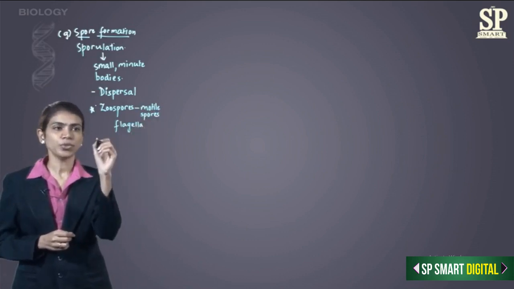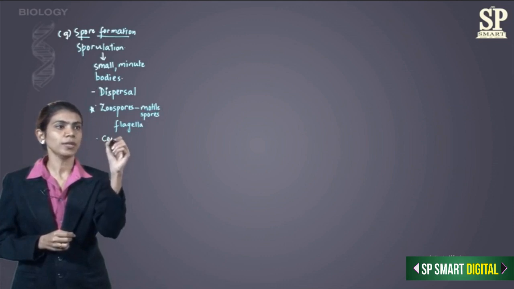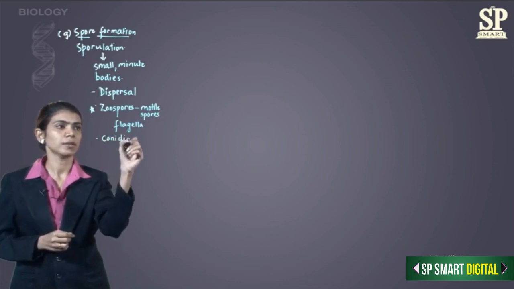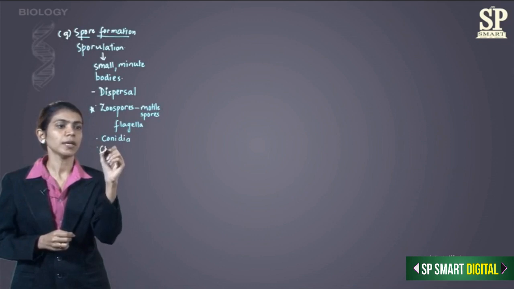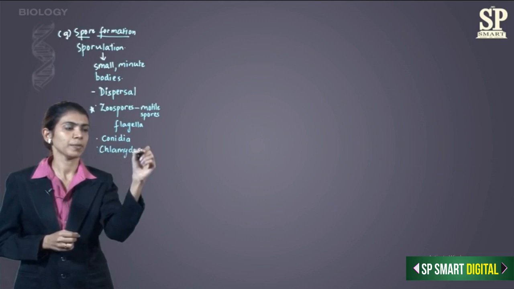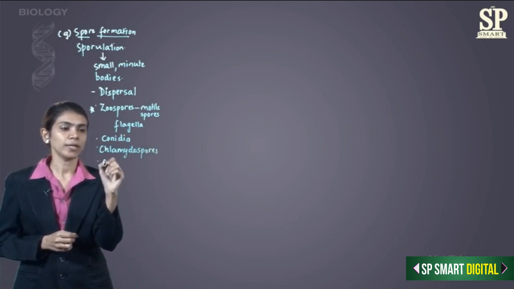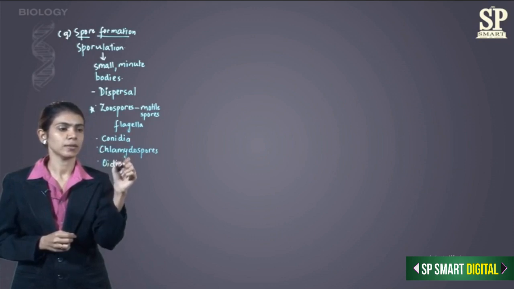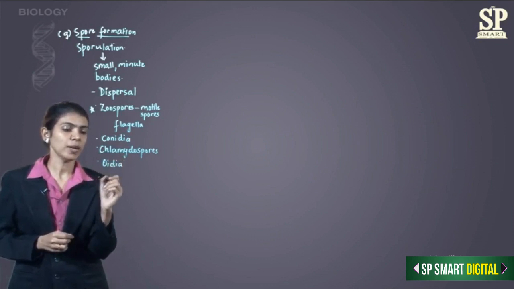Other types of spores are conidia, chlamydospores, then there are oidia, and the last one are sporangiospores.